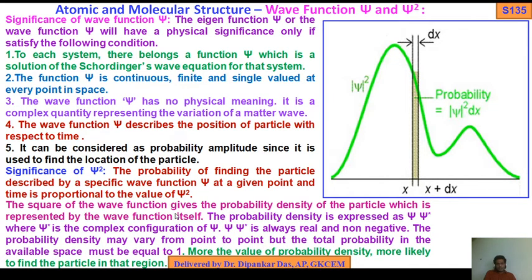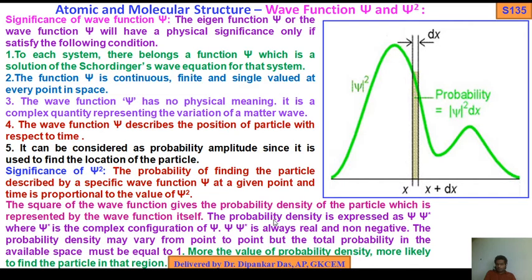The square of the wave function gives the probability density. The square of the wave function is very important. It gives the probability density of the particle which is represented by the wave function itself.